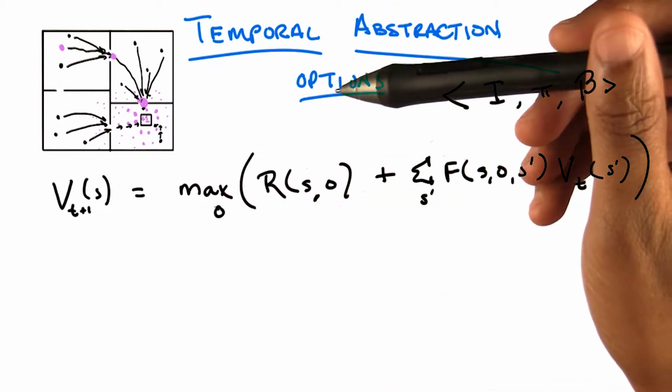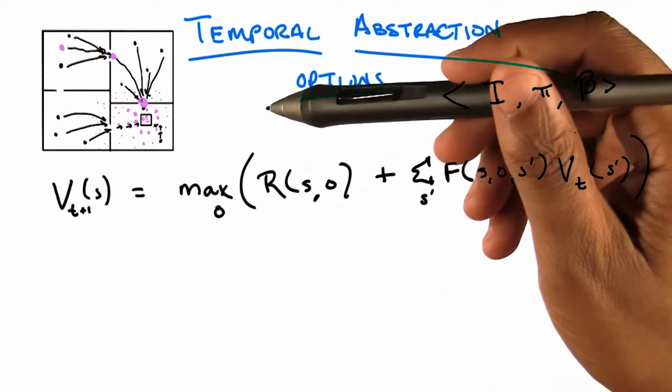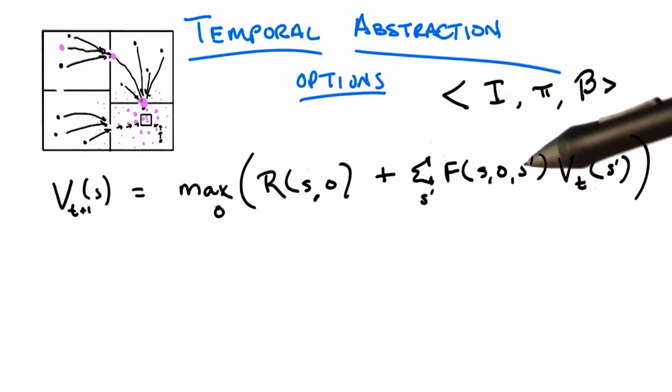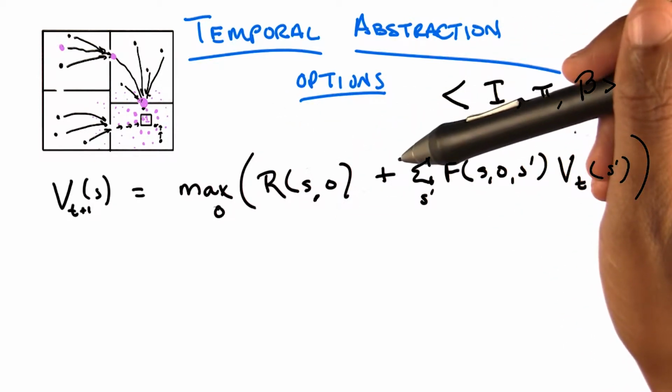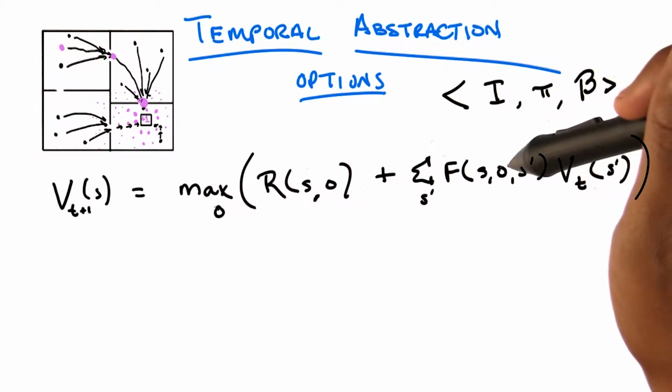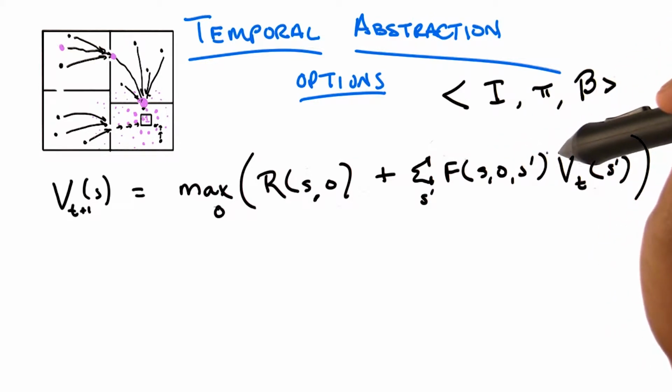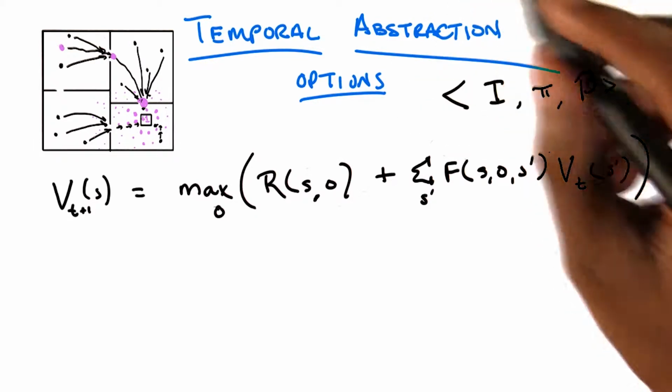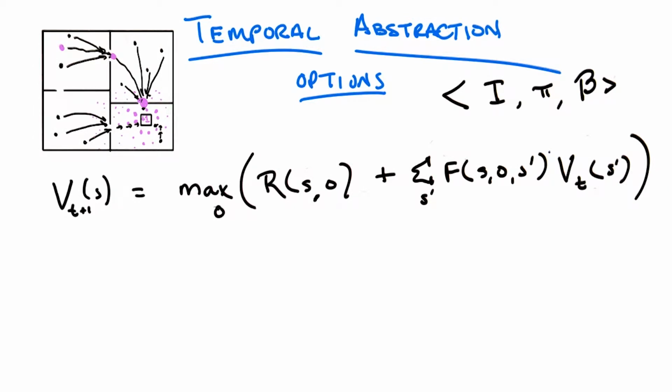And here it is. V sub t plus 1 of s equals max over O of the quantity R of s comma O, plus the sum over s prime of F of s, O, s prime times V sub t of s prime. What does that equation look like to you? Well, it has a lot in common with the Bellman equation. Right, and in fact, that's exactly what it is. It is a rewriting of the Bellman operator. So what do you think the various constituent parts are?